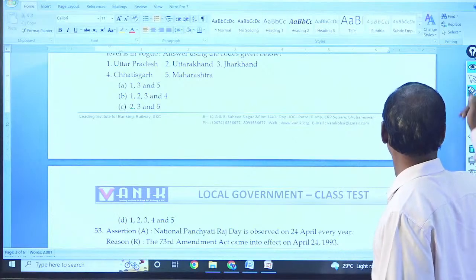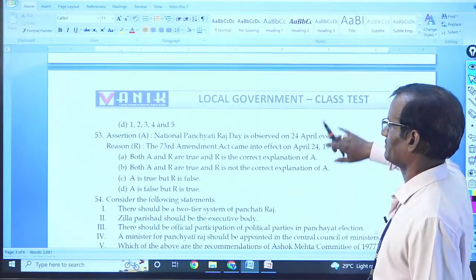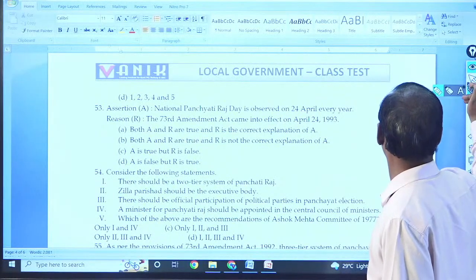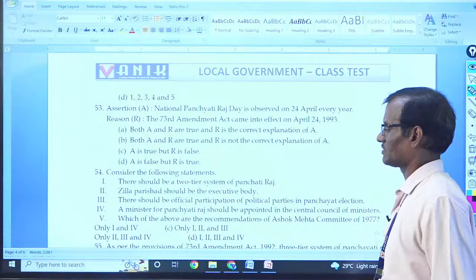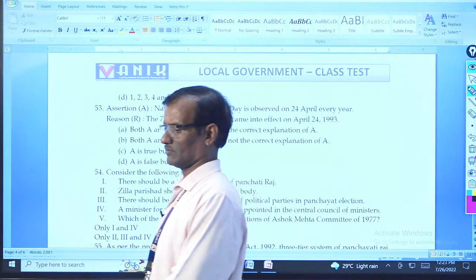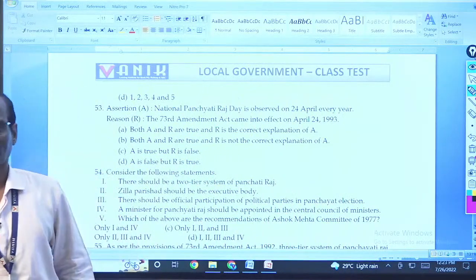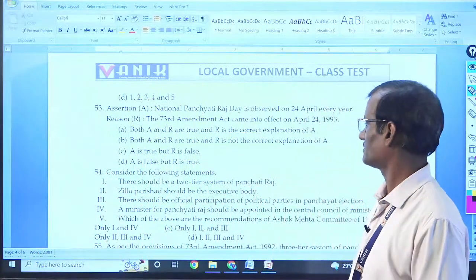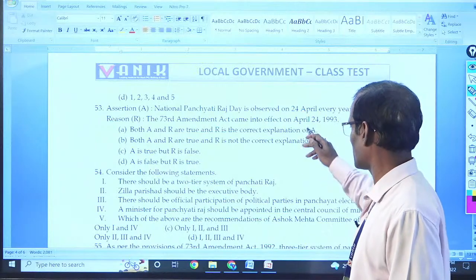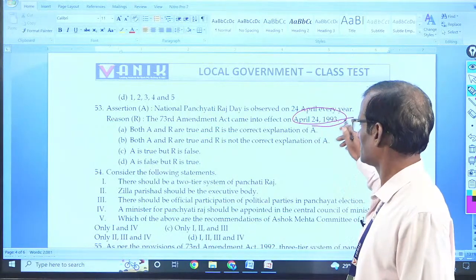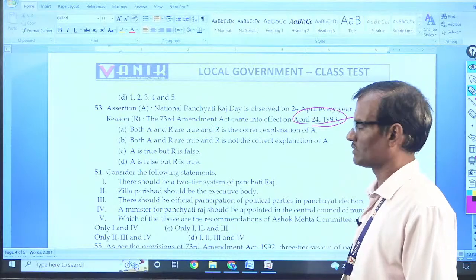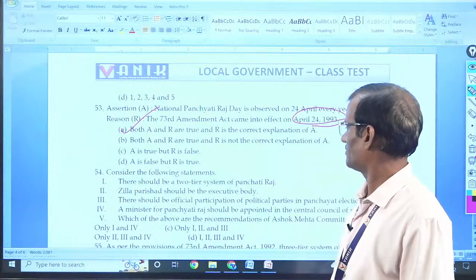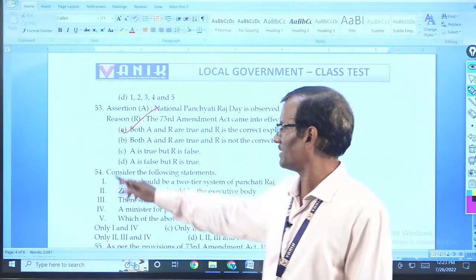Next, 53. National Panchayat Raj Divas is observed on 24 April every year. That is correct. And because 73rd came into force on these dates. So both of them are right. And R is the correct explanation of A. Answer is A.